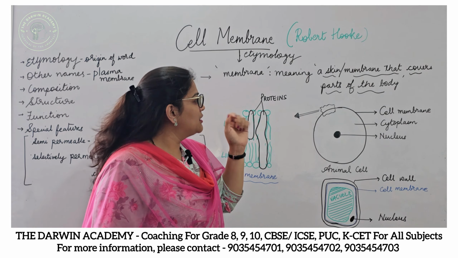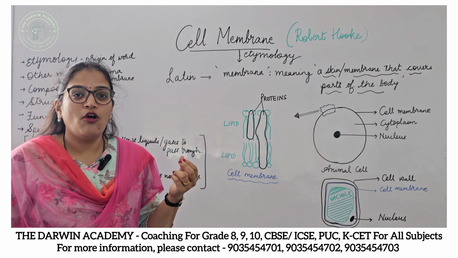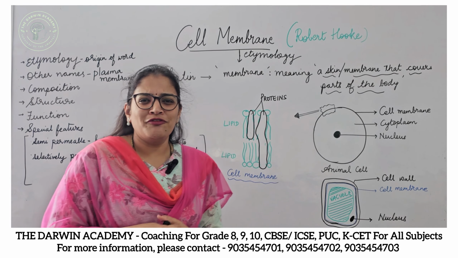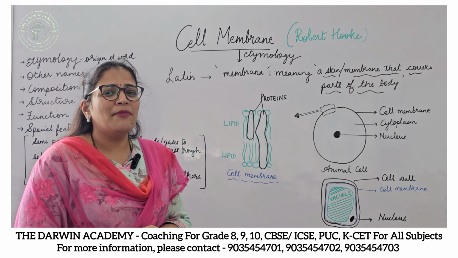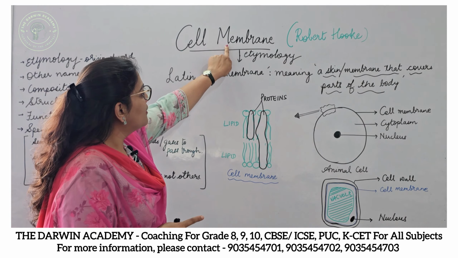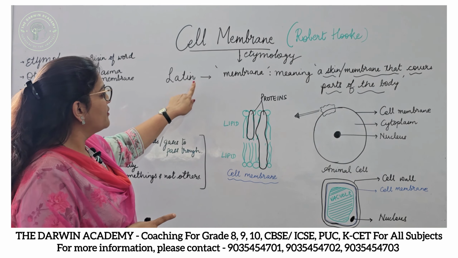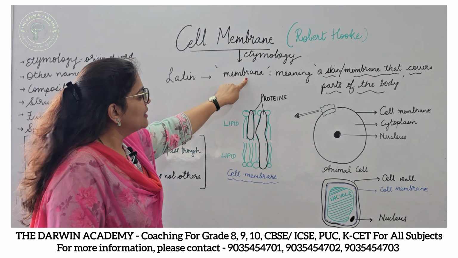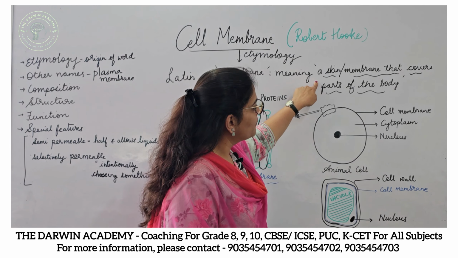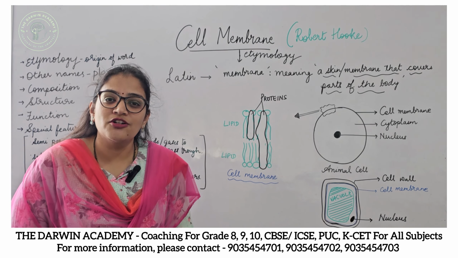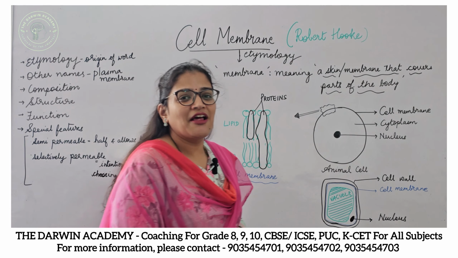In normal terminology, we call the origin of a word its etymology. You need not worry about the word etymology, but know that the word membrane was derived from the Latin word membrana, which means a skin, a covering or a membrane that covers parts of the body. That would be enough.